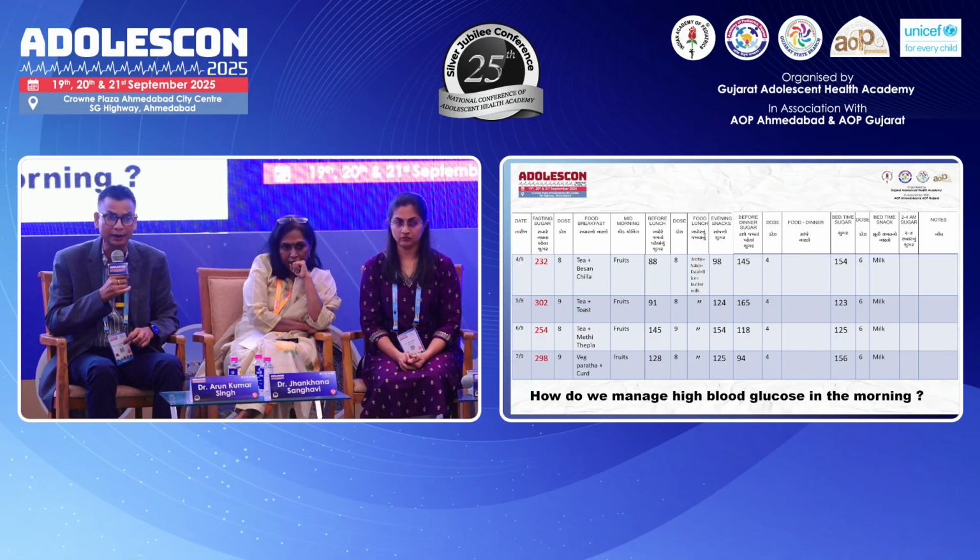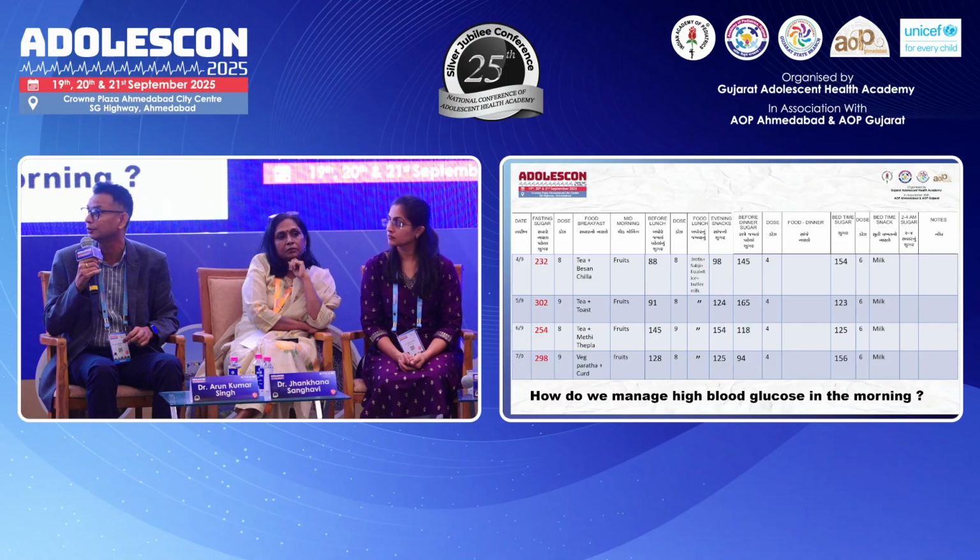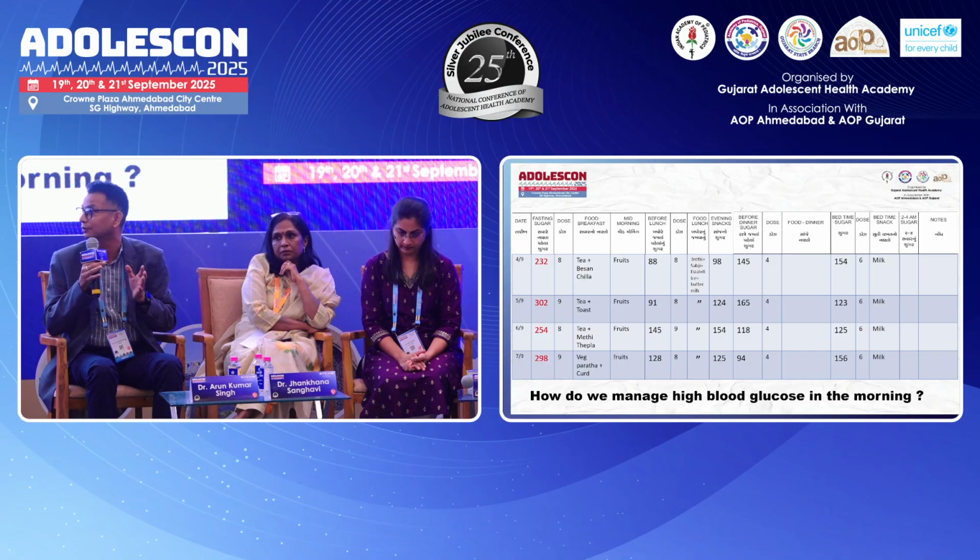So I would like to monitor at 3 a.m. and see whether it is the Somogyi effect or the dawn phenomenon. If the insulin level is decreased, then I would like to add some retained milk, and I will add some chapati or carbohydrate and protein food if needed.